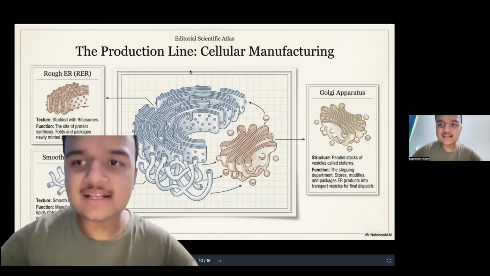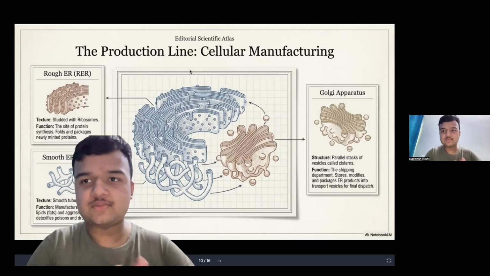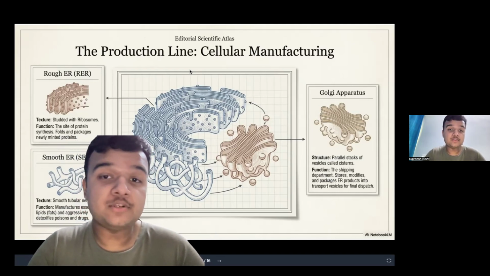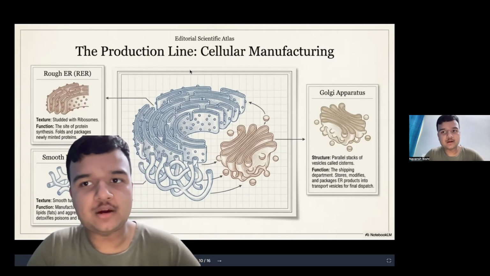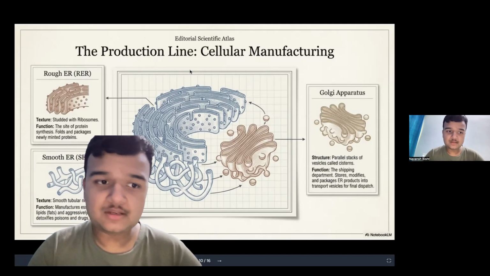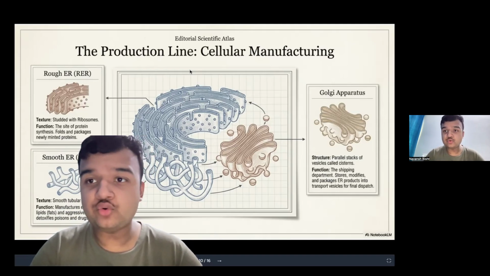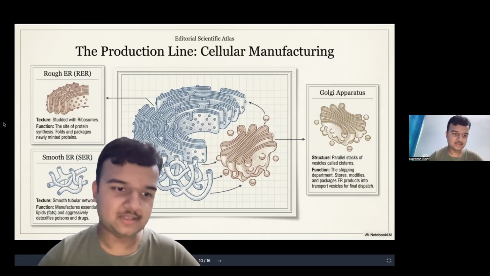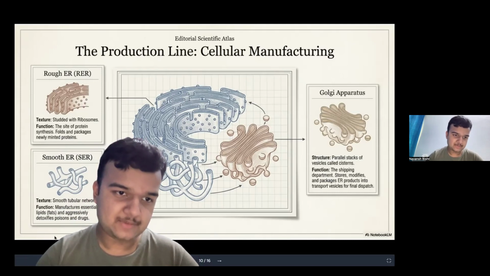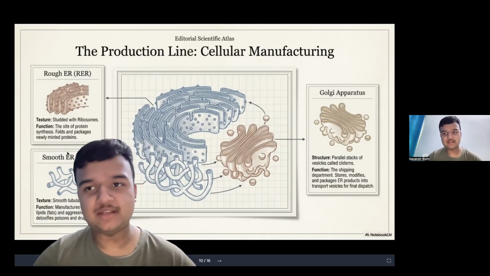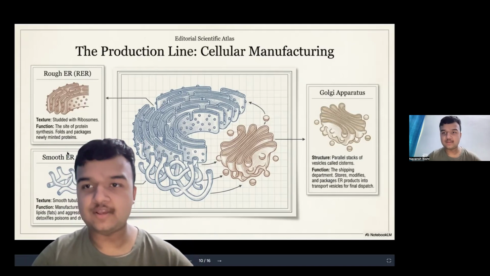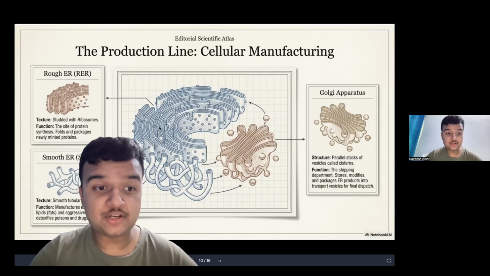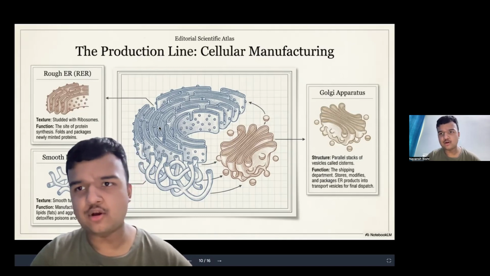Now, to whom does the nucleus command to do the biological activity? Rough endoplasmic reticulum and smooth endoplasmic reticulum. These two cell organelles play a vital role in the manufacturing of proteins and fats, in other words, lipids. You can see here it has been explained in a better manner, but I'm trying to explain this in a faster way. Now, these materials manufactured by rough and smooth endoplasmic reticulum are unorganized.